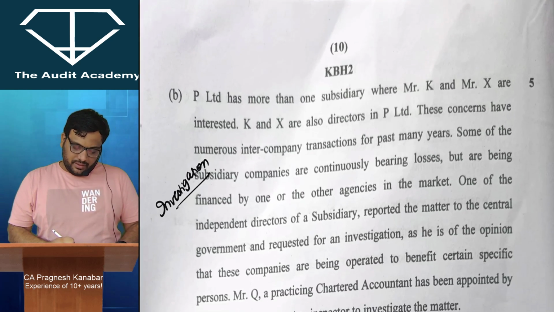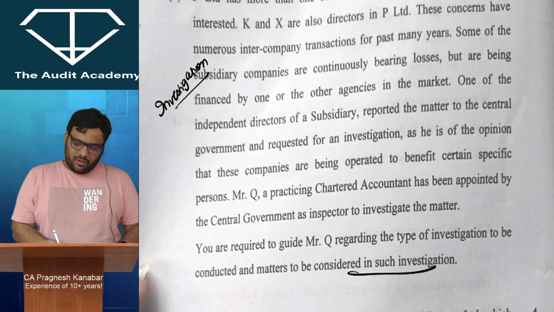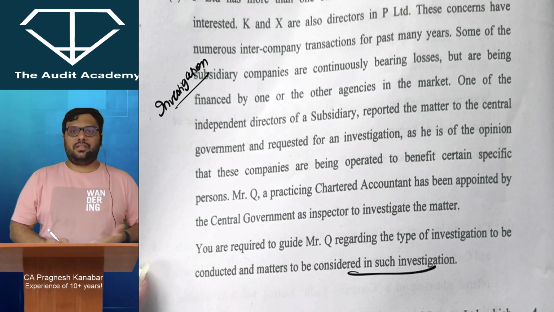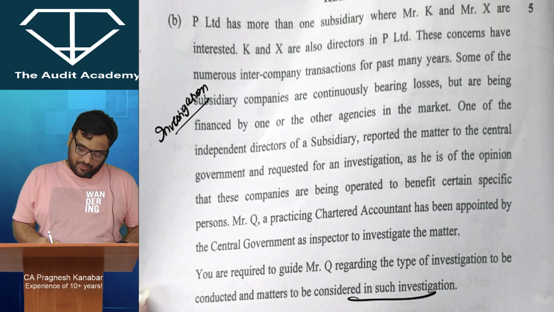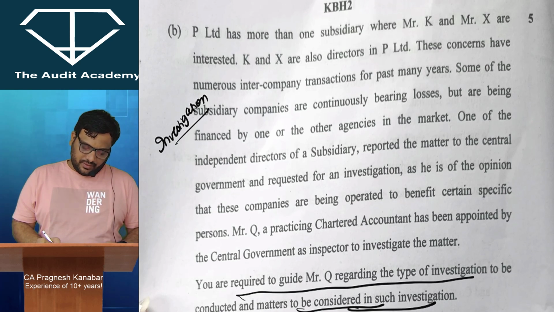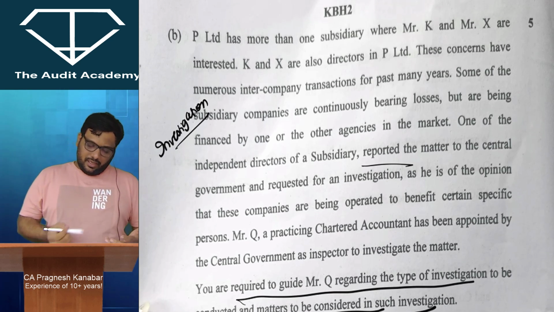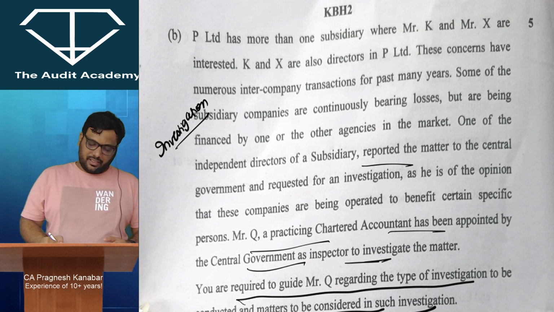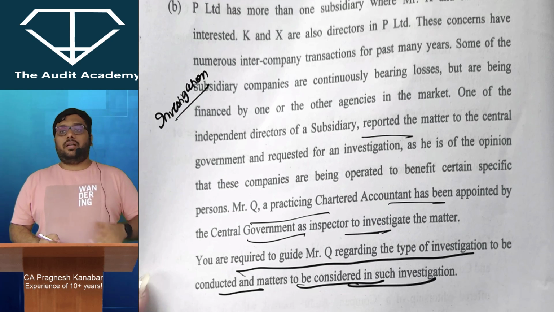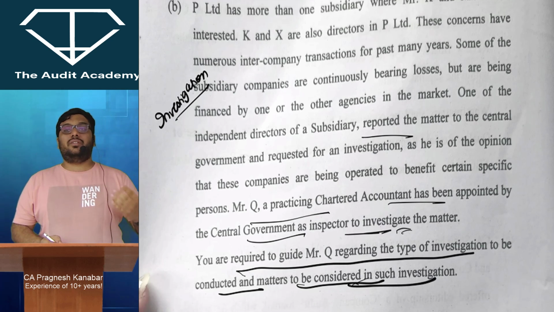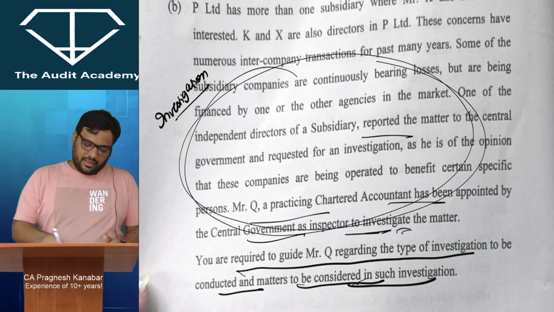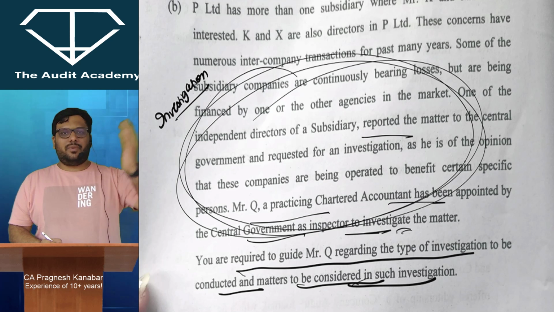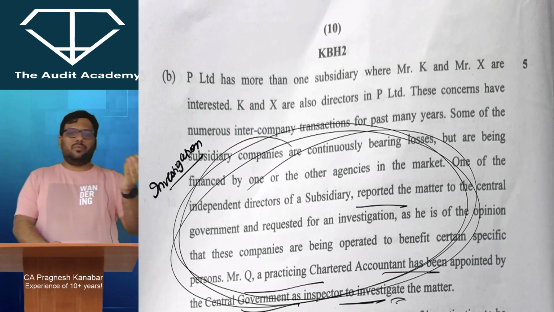Then question number 6B. All right, it is a question on investigation. कुछ एक आपको मुद्दा दे दिया, उसके ऊपर इन्वेस्टिगेशन करना है, इसमें कुछ नहीं, एक पेज भर के आपको लिखना होता है. All right, so look at this. You are required to guide the type of investigation to be conducted, matters to be considered in such investigation. All right, so yes, it is an investigation where you have been appointed by the central government as an inspector to investigate the matter. All right, so the type of investigation that you need to do and the matters to be considered in such investigation. ज़्यादा regulatory चीजें नहीं लिखनी, the matters to be considered in such investigation, statutory investigations के अंदर ये एक particular आपको एक मुद्दा दिया है. All right, और उसके ऊपर investigation करना है, तो एक पेज भर के आंसर लिखना. अगर बच्चे ने किया है तो 5 में से 2-3 मार्क आपको दे देते, not a problem.